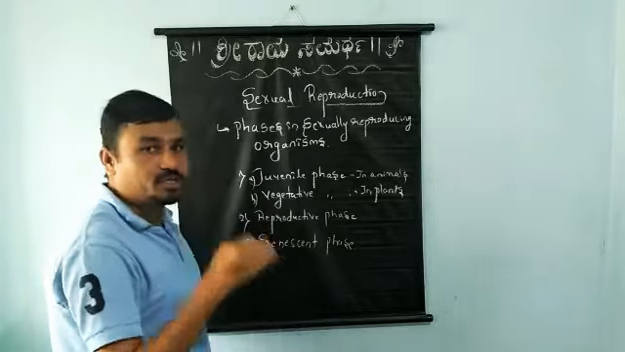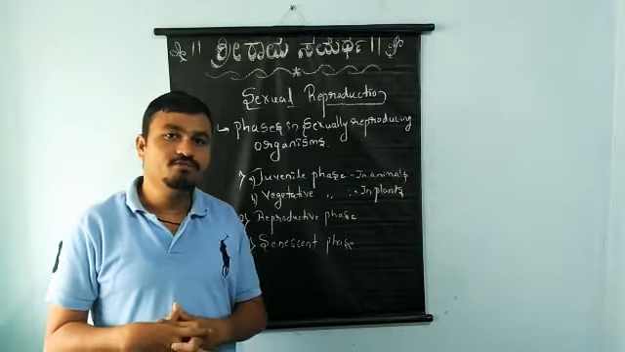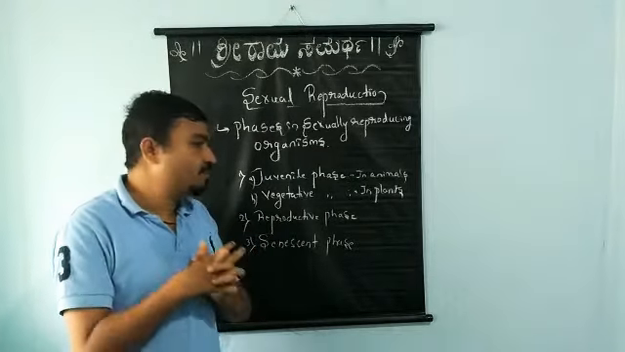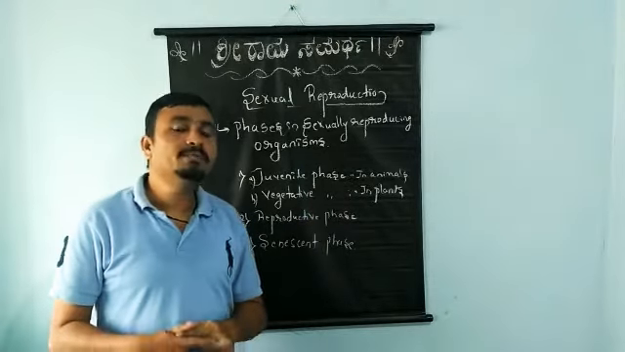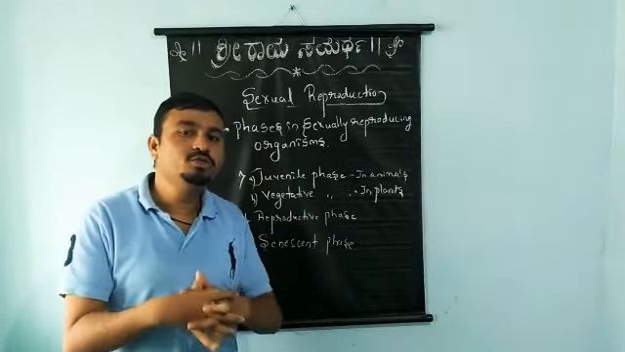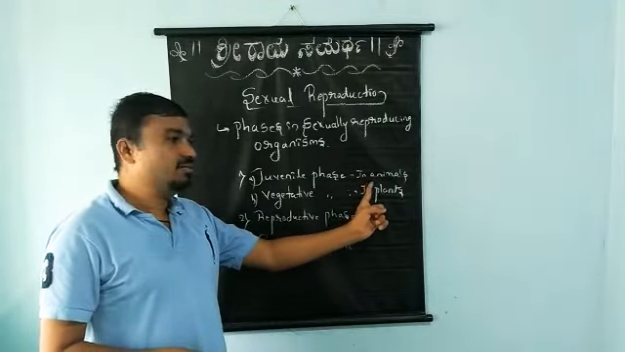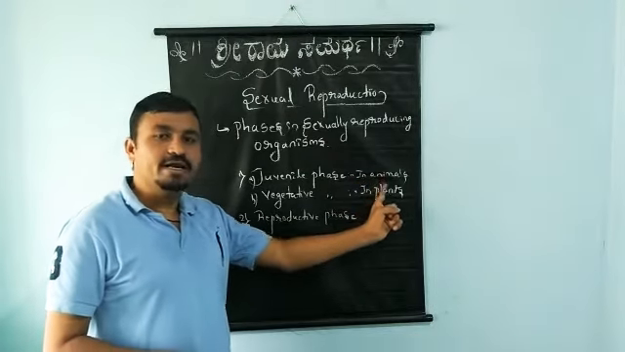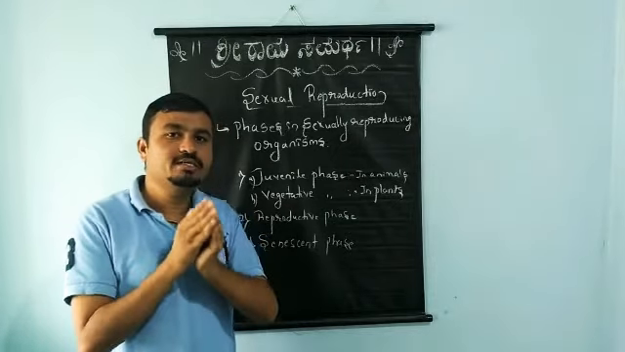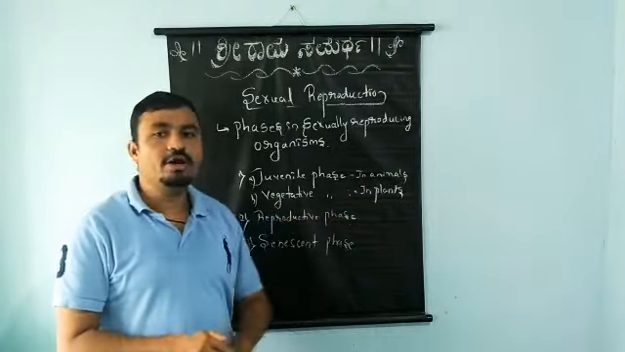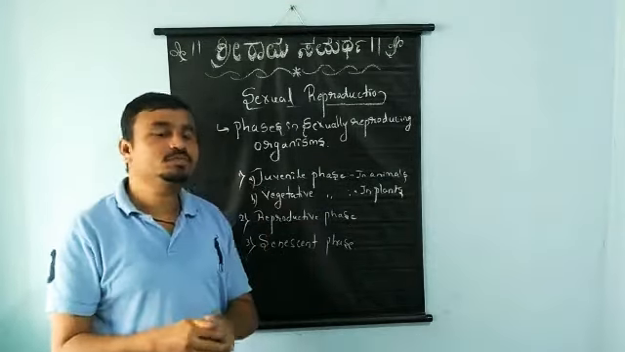Students, give your attention here. What is the juvenile phase? It is the period from birth to the reproductive maturity of an organism. The juvenile phase is found in animals. It is the phase from birth to the reproductive maturity of an organism, where an organism takes birth, starts growing, and becomes a matured one. This phase we call the juvenile phase.